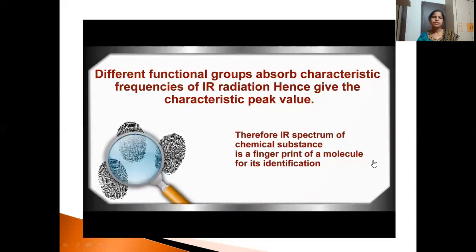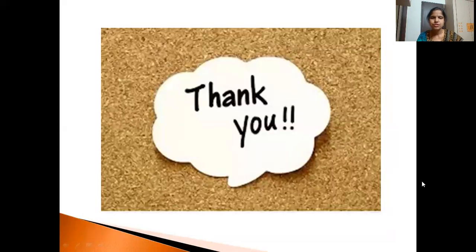That is why it is very important to study IR spectroscopy, because we can gather information about the structure of the molecule. I hope you have understood all these topics about the various types of molecular vibrations and how to calculate the number of vibrational modes.